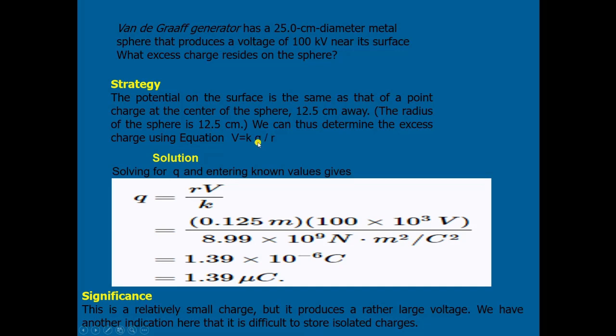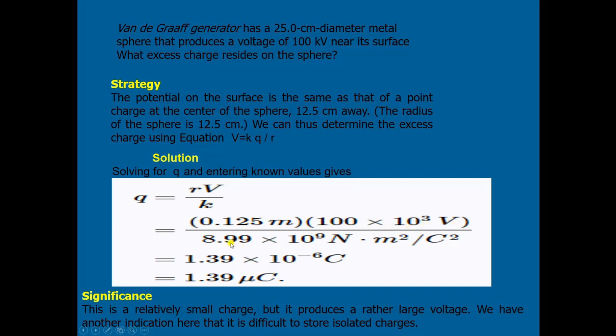Then Q will be equal to RV upon K. R has the value 12.5 centimeter, then convert it into meter, 0.125 meter. V has the value 100 kilovolt, 100 into 10 raised to power 3 volt.